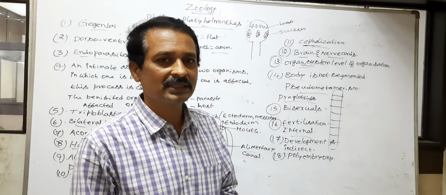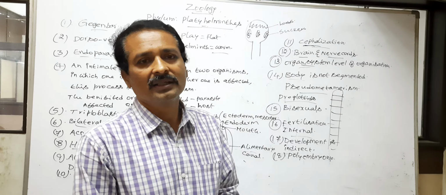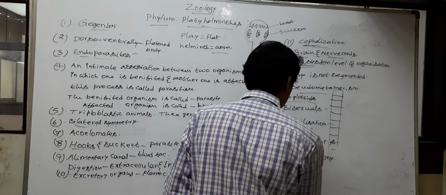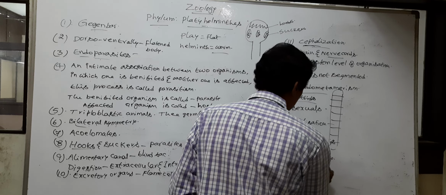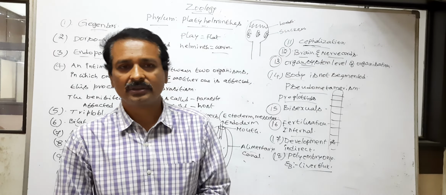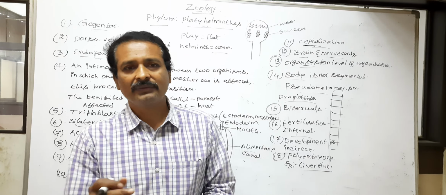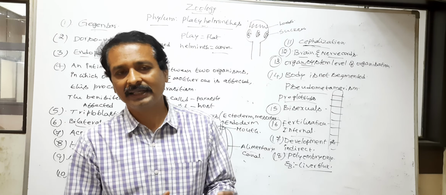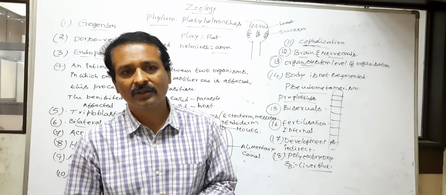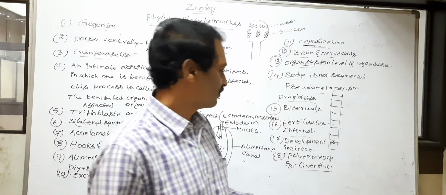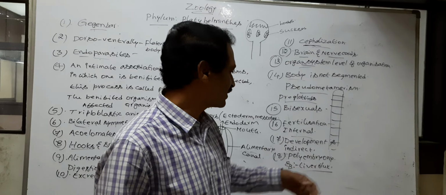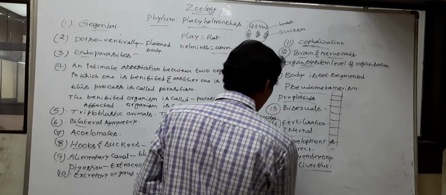Example, liver fluke. The life history of the liver fluke exhibits different larval stages like Redia, Cercaria, Metacercaria, etc. More than one larval stage is formed in the life history of the liver fluke. So the liver fluke exhibits polyembryony.